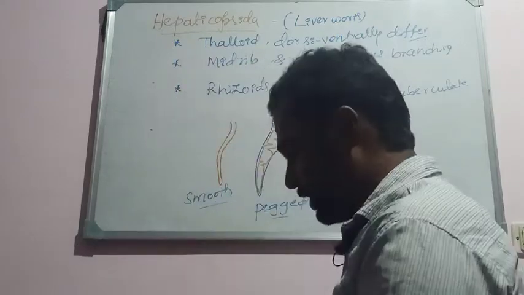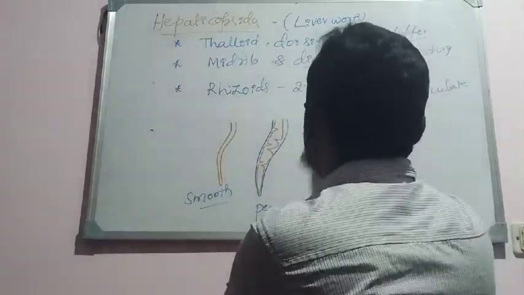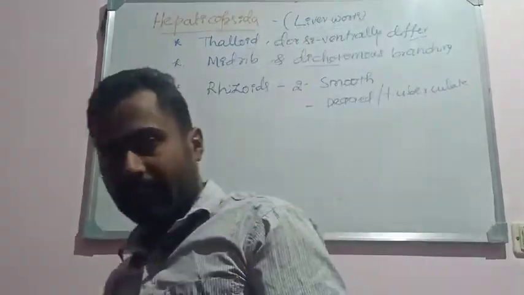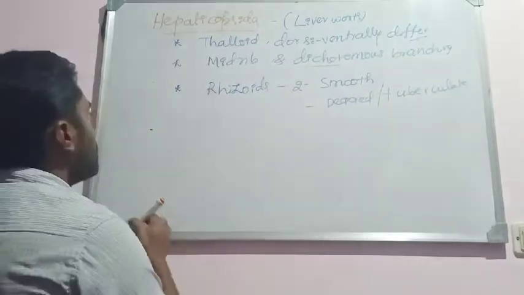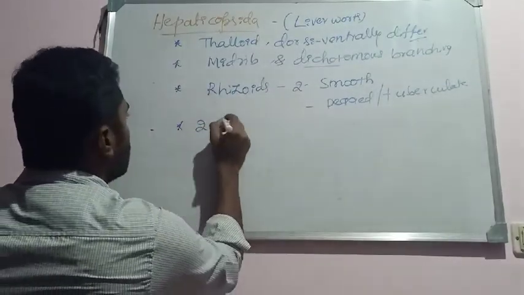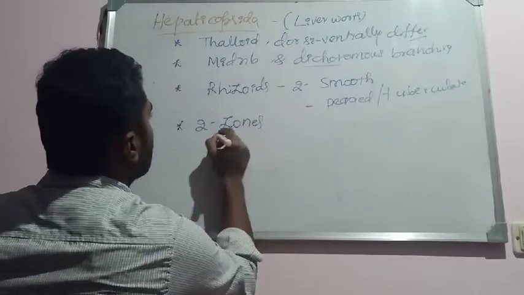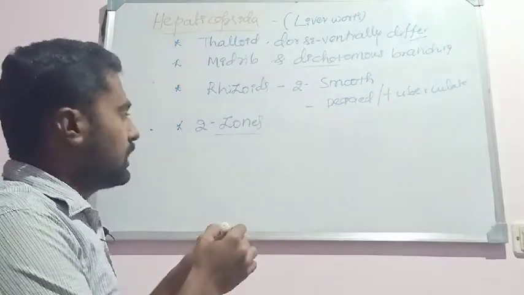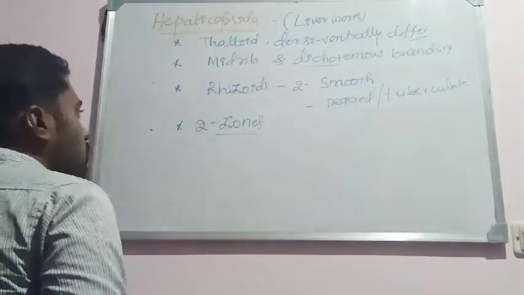Okay, and when we take a cross section of the thallus and observe it under the microscope, the internal structure of the thallus shows two distinct zones. Two distinct zones can be seen. Internally, the thallus is mainly divided into two zones.